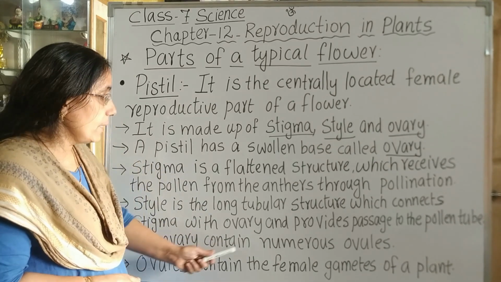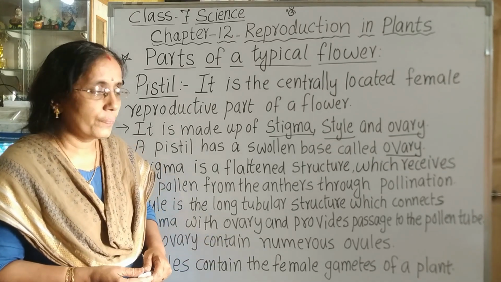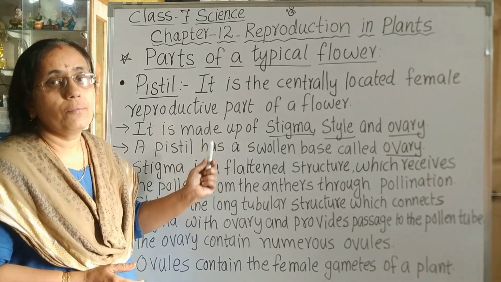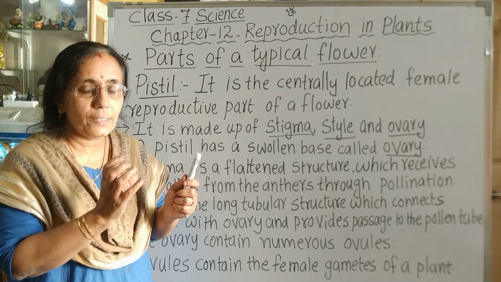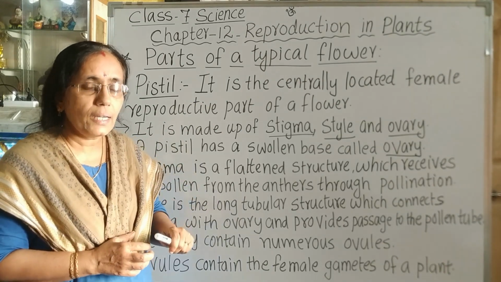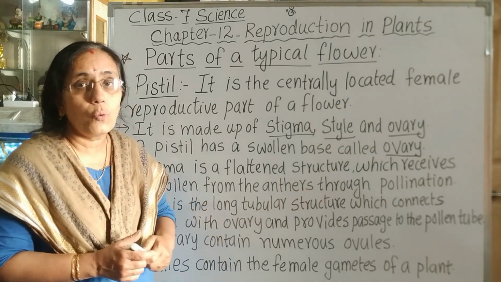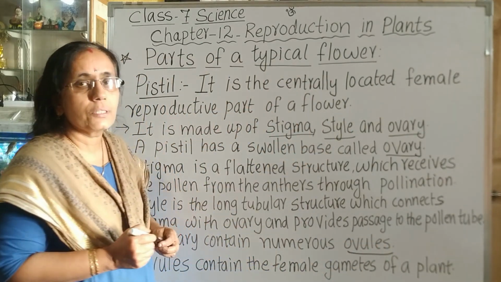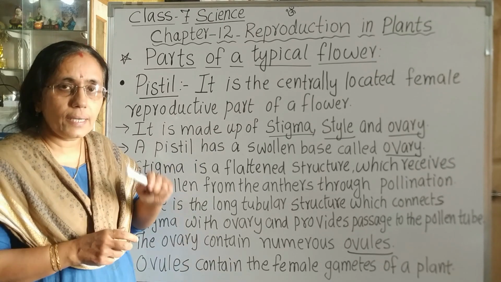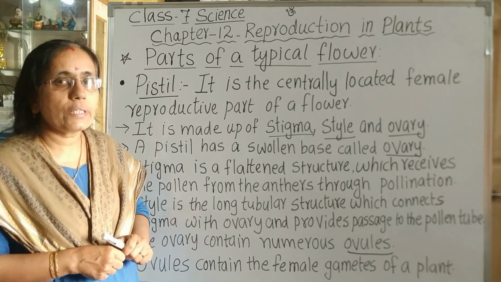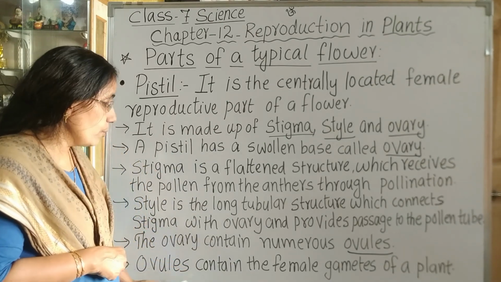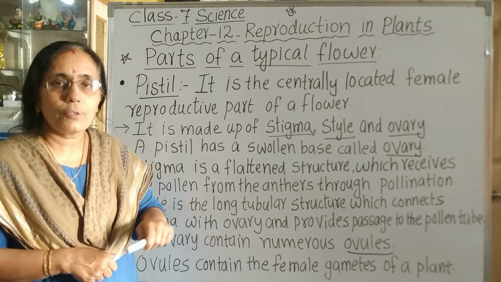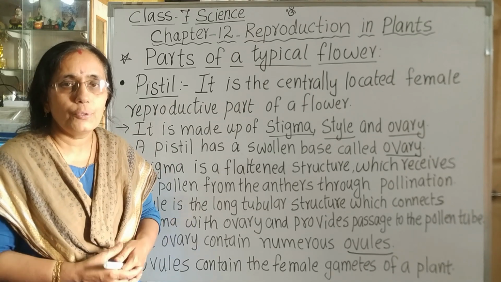Now, the ovary contains numerous ovules. At the base of the style, of the pistil, there is a swollen part. That part is known as ovary. And inside the ovary, there are numerous ovules. So, where do we find ovules? We find ovules inside the ovary. Why are ovules important? Because ovules contain the female gametes of a plant, which is helpful for the production of new plants by the formation of seed.